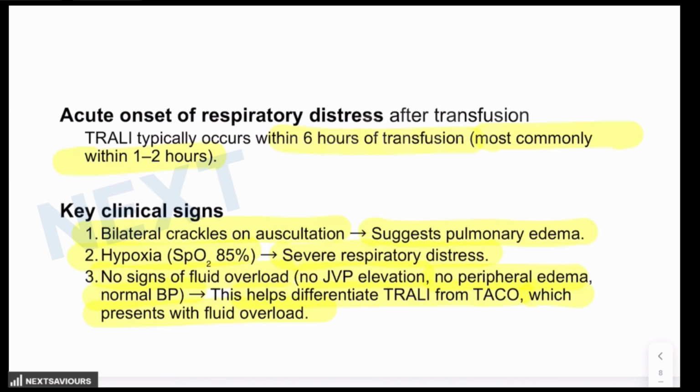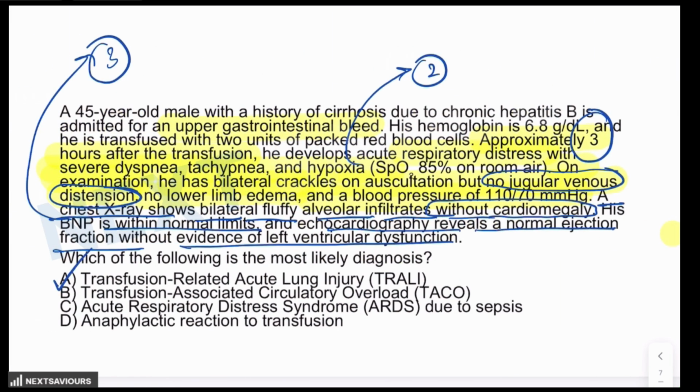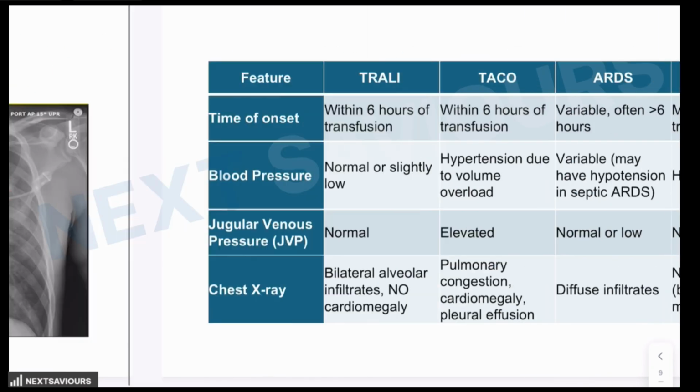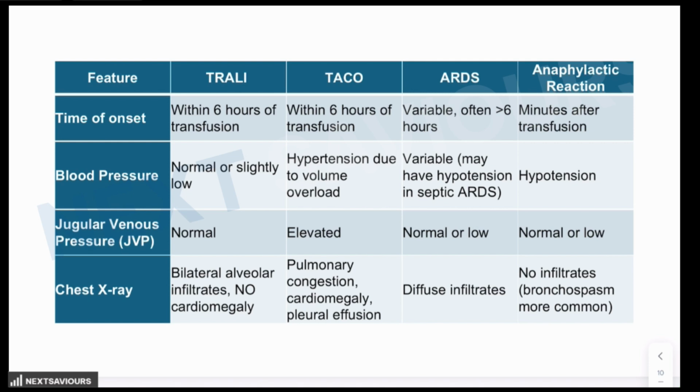If we go back to the question, what are the options provided? One is TRALI, the other is TACO, then the respiratory distress syndrome and the anaphylactic reaction. So if we look at the differences between them: TRALI, as you know, occurs within 6 hours, which was mentioned in the question. The blood pressure is relatively normal, the JVP is normal, and bilateral infiltrates are there in case of TRALI. In TACO, we have already talked about it, it happens within 6 to 12 hours, with hypertension due to volume overload. The JVP is found to be elevated, with pulmonary congestion, cardiomegaly, and pleural effusion seen on X-rays.